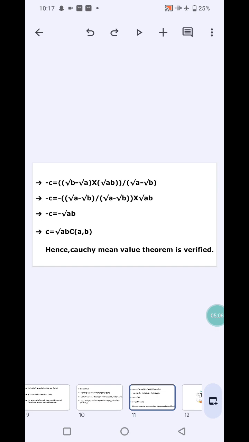−c = (√b − √a) √(ab) / (√a − √b). So −c = (√a − √b)/(√a − √b) · √(ab), which gives −c = −√(ab). c = √(ab), which belongs to the open interval (a, b). Hence, Cauchy's mean value theorem is verified.